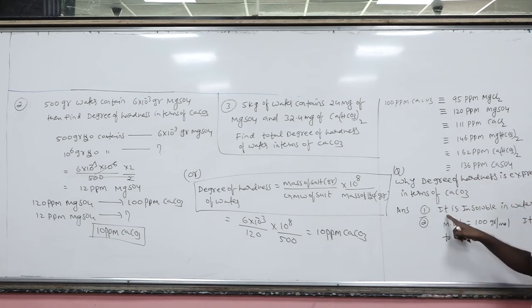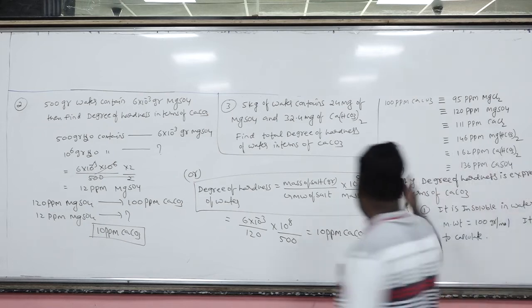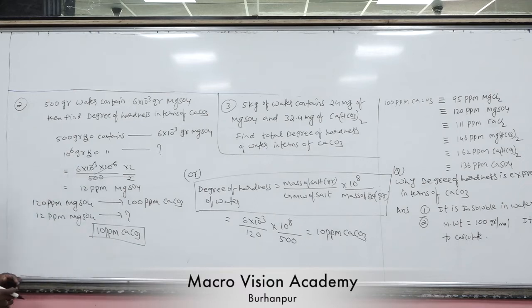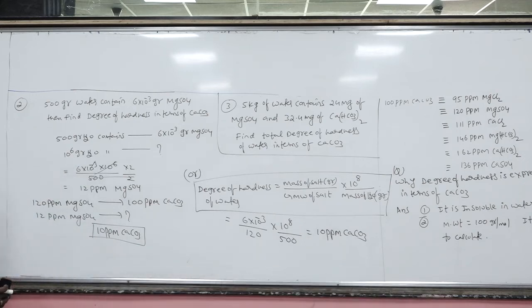Once again, the answer is it is insoluble in water. Number 2, molecular weight is 100. So calculations are very easy. So these are the two reasons why we have to express the degree of hardness in terms of CaCO3.